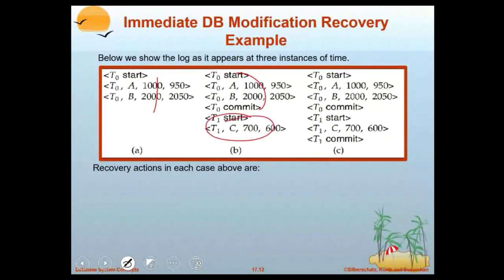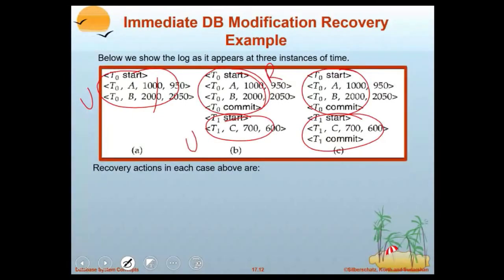Here commit is there, redo T0, and redo of T1. Here undo T0. Here redo T0, undo T1, redo T0, and redo T1 because start and commits are there.